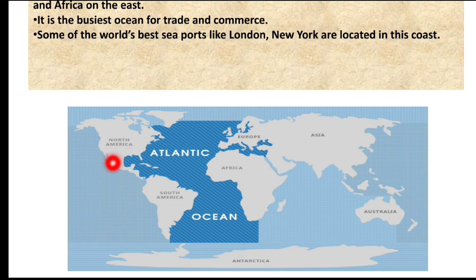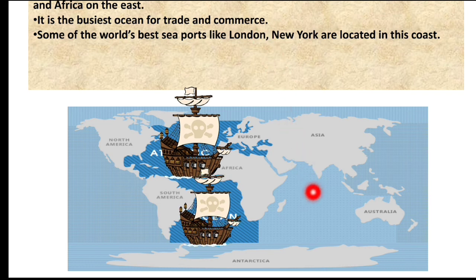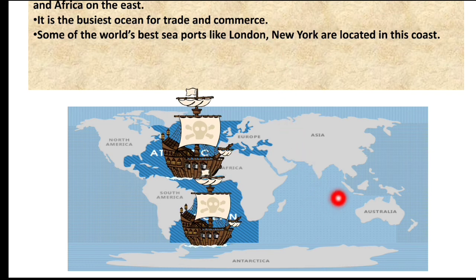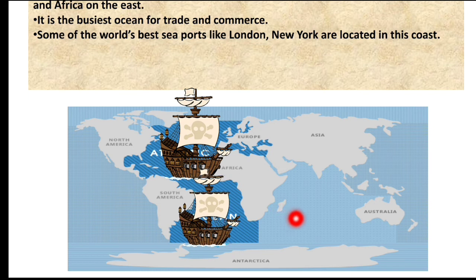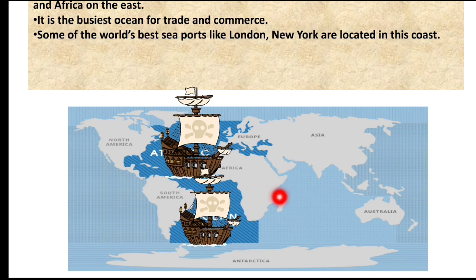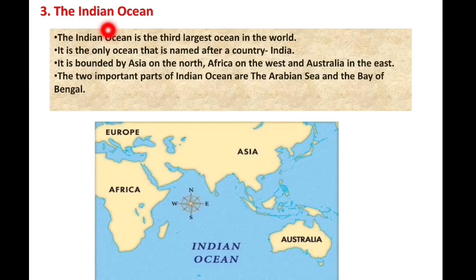West side of this ocean is connected with North and South America, and right side or east side is bounded by Europe and Africa. It is the busiest ocean for trade and commerce because mostly people use this ocean to transfer their goods from one country to another.